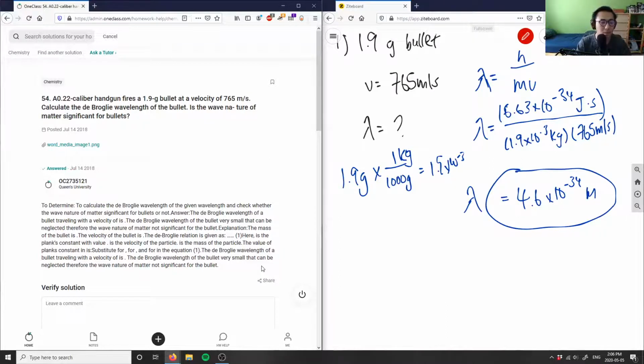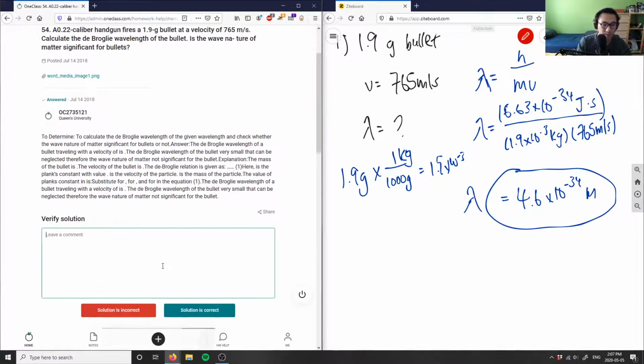Remember, wave-particle duality states that particles can exist as a wave, in terms of wavelength, and can also exist as a particle, so it also has a mass. The mass here is much more important. With a 1.9 gram bullet, we can measure that. The wavelength property of the bullet is basically not significant, just because it's so small. So I'm going to say the solution here is incomplete, because no answer was given.